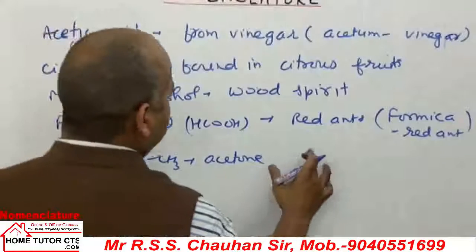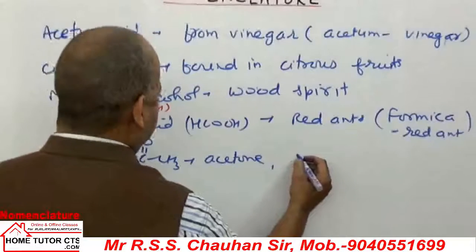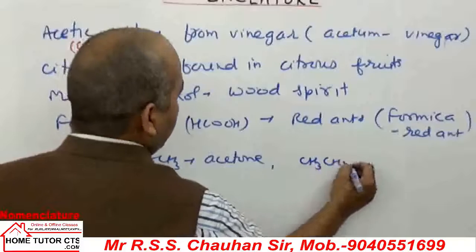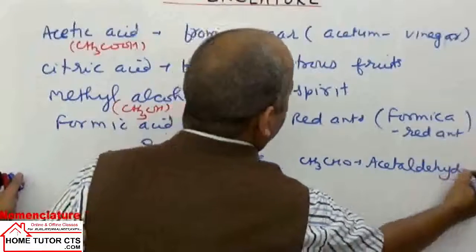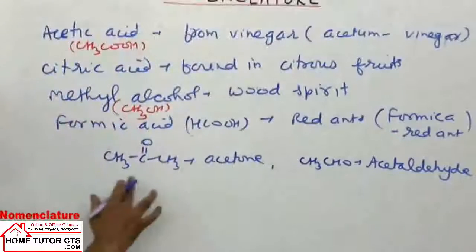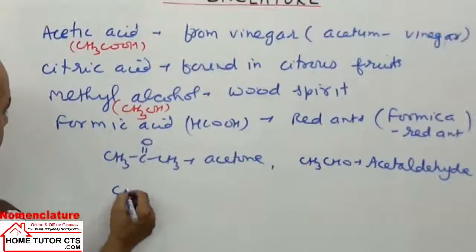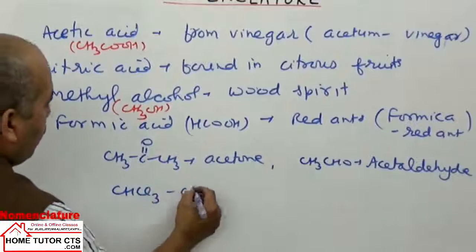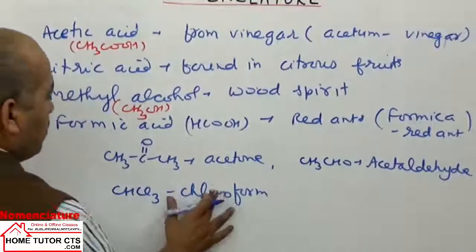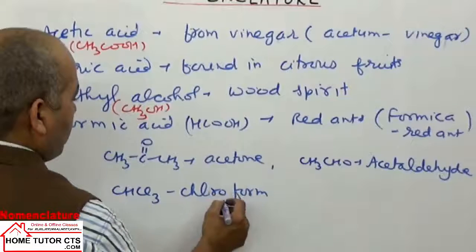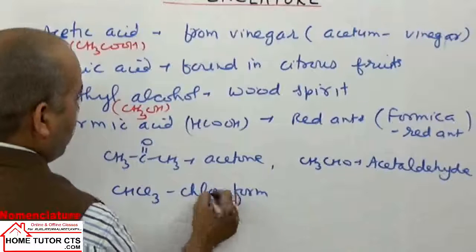Then you can take CH3CHO, called acetaldehyde. Then CHCl3, called chloroform.